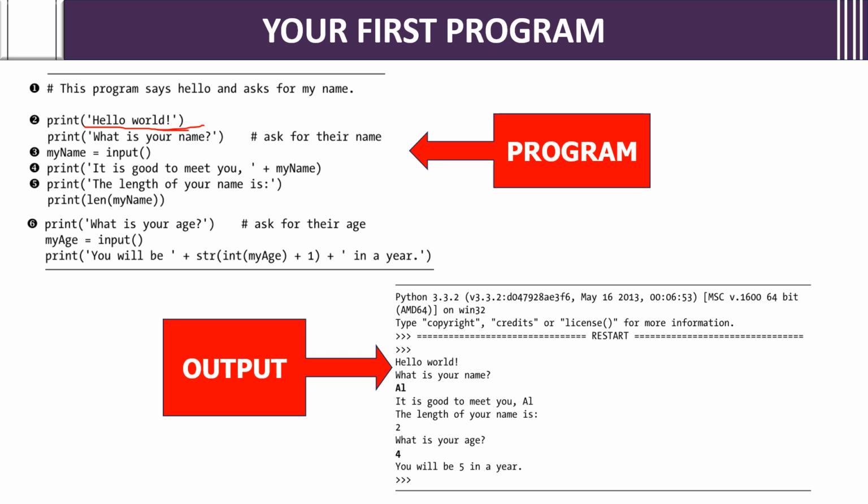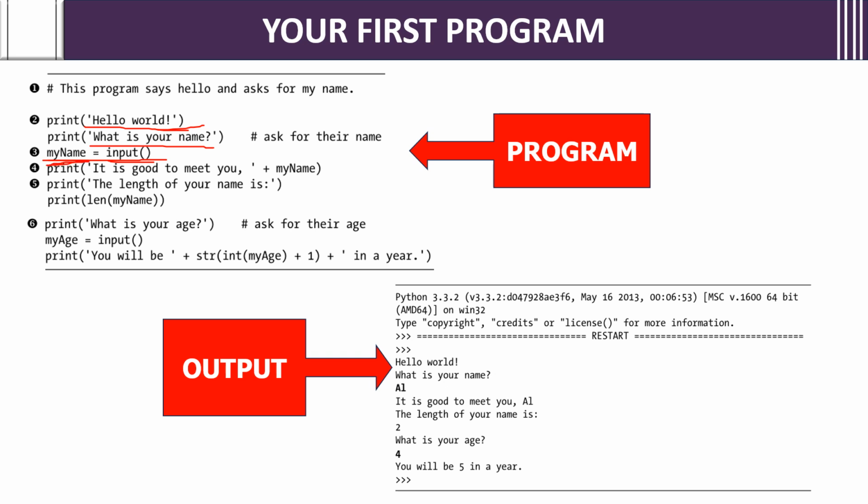Even here you can use spaces. Print in single quotes, what is your name? It is asking. Then the variable name, myName is equals to input, open and close brackets. If you give it like this, at the time of execution it will ask for the input. If it asks, then if you give the value, that value will be stored in this myName variable.